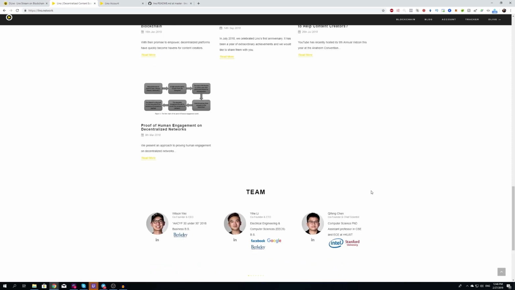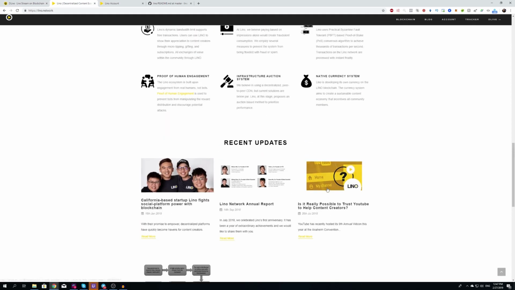Now, I think that's a great team to have, okay? Wilson is obviously his first venture, but he seems very eager to make this work. Then Yihei, or Ryan, has a lot of experience in just a lot of tech companies. And the same goes for Fang Chen, who has worked at Intel, right? So that's just a great team overall.